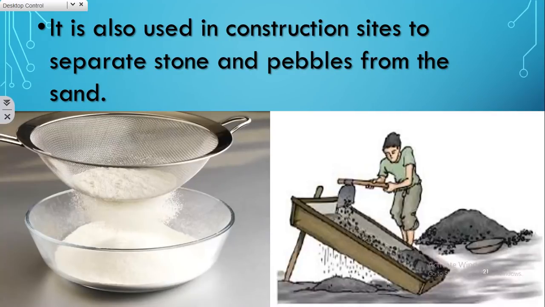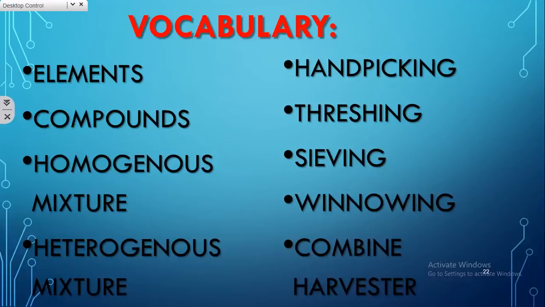And the remaining separation methods will be discussed in the next class. So these are the new terms you have learned today: elements, compounds, homogeneous mixture, heterogeneous mixture, hand picking, threshing, sieving, winnowing, combine harvester.